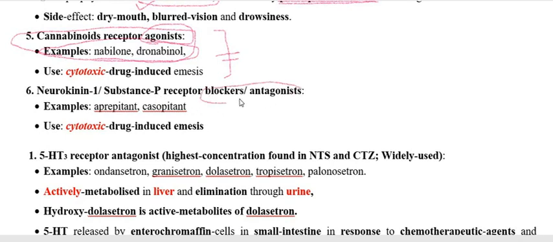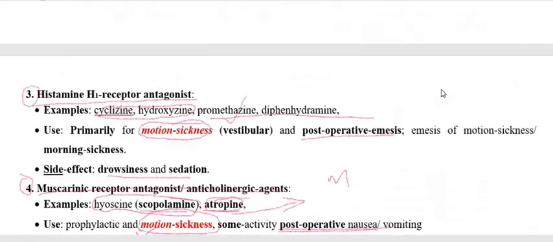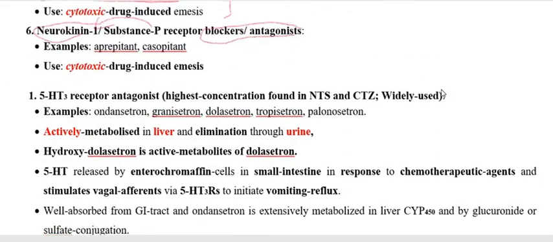So the drugs are going to occupy this neurokinin 1 receptor, therefore substance P is unable to attach with the respective receptor, that is the NK1 present on the solitary tract nucleus, and this position is occupied by the antagonist. Therefore substance P will not induce the vomiting through this receptor. So it is used as an antiemetic drug.